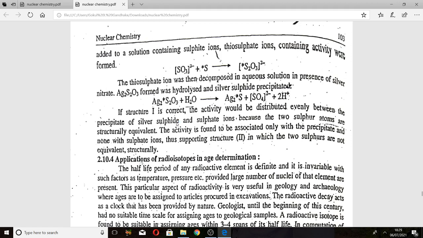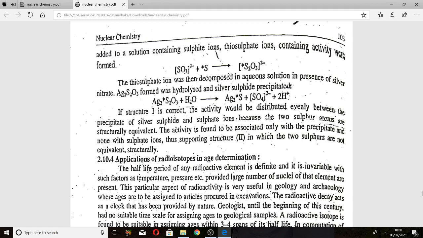The conclusion is that structure first is correct, because the activity will be distributed evenly between the silver sulfide precipitate and the sulfate ions, since the two sulfur atoms are structurally equivalent.